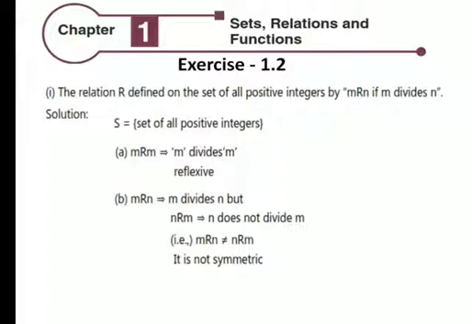m R n, that is m divides n, but n R m, that is n does not divide m. That is, m R n is not equal to n R m. It is not symmetric. m R n and n R r, as n divides r, it is transitive.